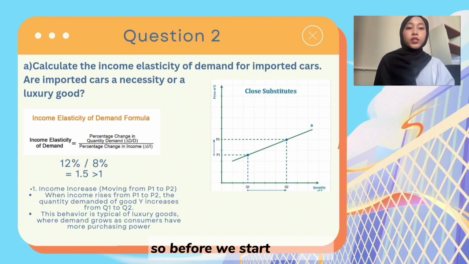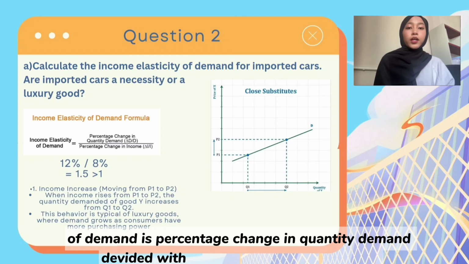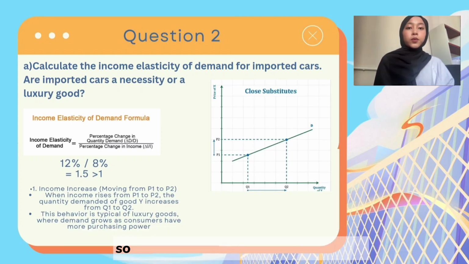So, before we start calculating, we will look at the formula first. The formula for income elasticity of demand is the percentage change in quantity demanded divided by the percentage change in income. So 12% divided by 8%, we will get 1.5. So the amount is more than 1. So I will show you the graph.